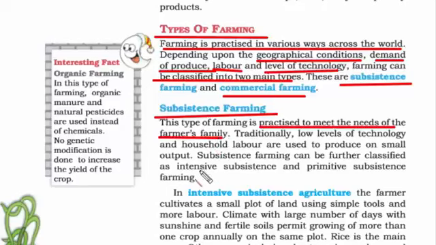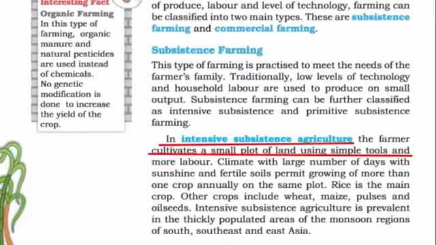So it is further divided into two categories: intensive subsistence and primitive subsistence. The meaning of intensive is high degree of output. So the meaning of intensive subsistence agriculture is where farmers use their small land holdings to produce enough for their local consumption, while the remaining produce is used for exchange against other goods. Now remember, the farmers over here use very simple tools to produce the crop.